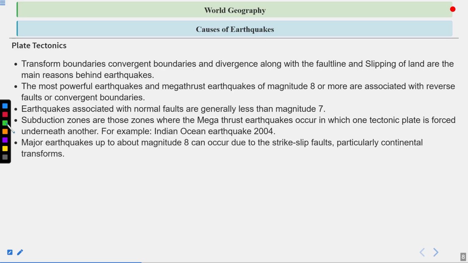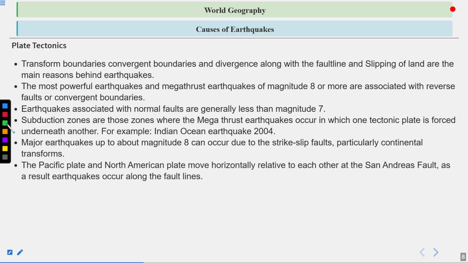Major earthquakes up to about magnitude 8 can occur due to strike-slip faults, particularly continental transforms. The Pacific plate and North American plate move horizontally relative to each other at the San Andreas Fault. As a result, earthquakes occur along the fault lines. So this is one of the areas where a transform boundary occurs, and major earthquakes occur in this region.